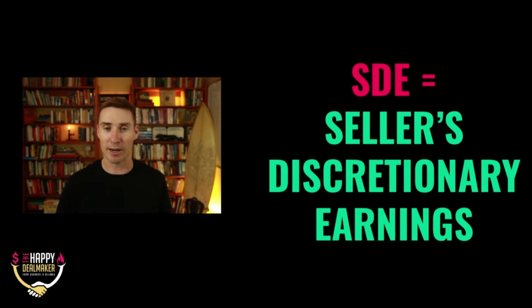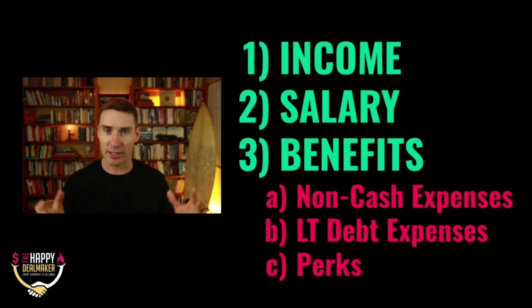That's what discretionary means. And then earnings is the earnings that the company is generating, right? So seller, us, discretionary, the earnings that we can do anything we want with at the end of the day. It's kind of after-tax earnings. And earnings are earnings, right? Well, a pretty easy definition, but how do we actually calculate it?